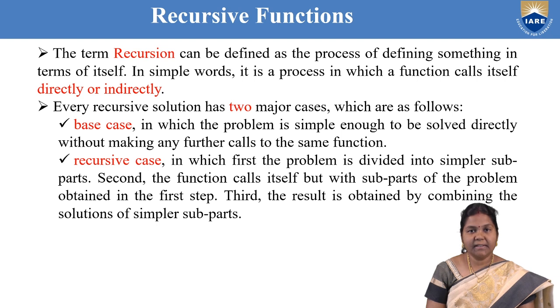First case is called the base case or the termination case. Second one is called the recursive case. Now, what do you mean by base case first? Base case is the one in which the problem is simple enough to be solved directly without calling the function again. That is called the base case or terminating case. But in the recursive case, the problem is divided into smaller problems and the function calls itself with the subparts of the problem obtained in the first step. That means the result is obtained by solving the subproblems and then combining the results in each step.